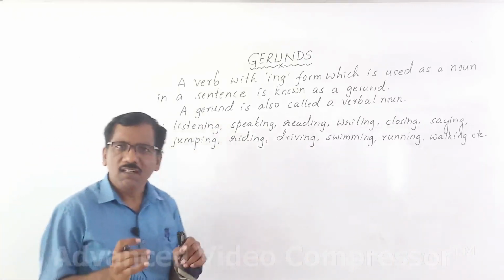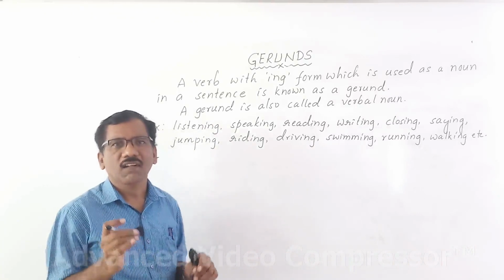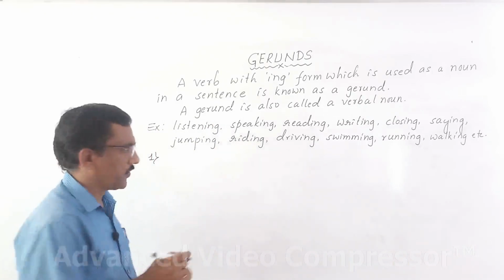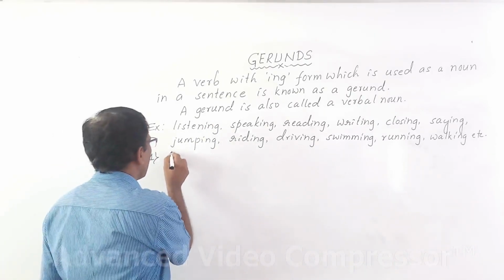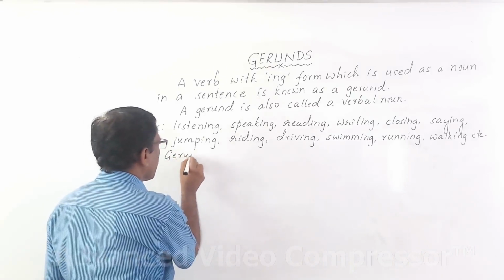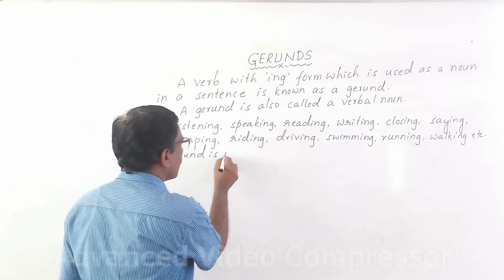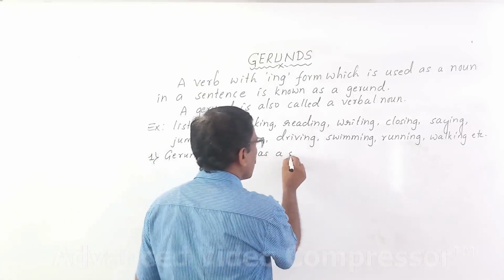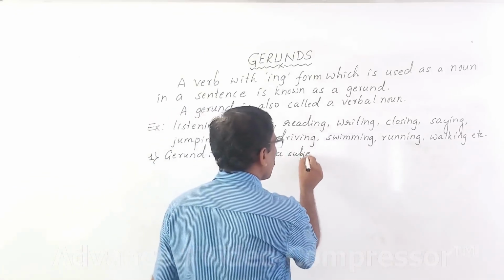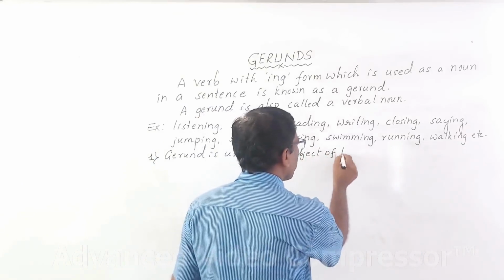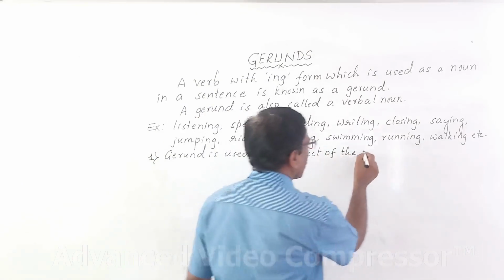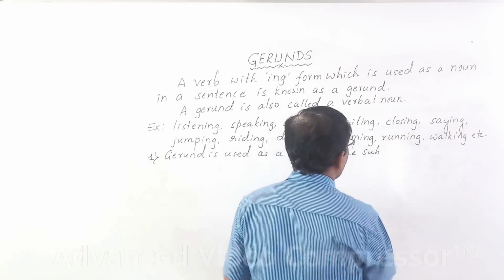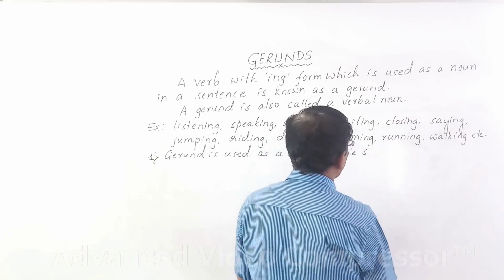See, gerund is used as a subject of the sentence. Please remember. Gerund is used as a subject of the sentence.